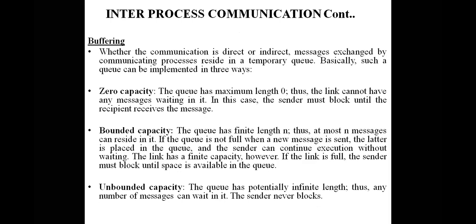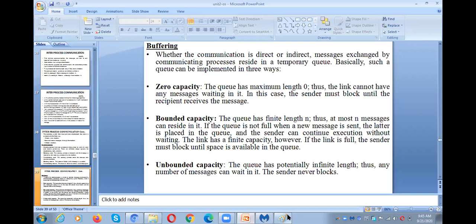And the last topic under message passing is buffering. Under buffering, as I told you, a buffer is a temporary storage area. There are mainly three varieties of buffer. The first one is zero capacity, the second one is bounded capacity, and the third one is unbounded capacity. So three varieties. Let me explain with the help of paint.